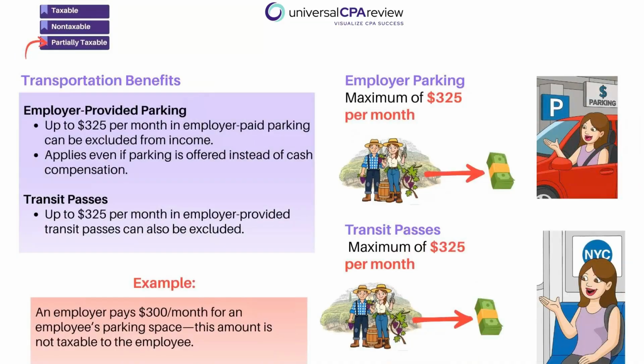Transportation benefits also give exclusions up to certain monthly limits. All right, so be familiar with the limitation for the current year, and that can be included for parking or transit passes. This is going to be tax-free. So if Linda pays this amount towards her parking garage monthly, that's excluded from her taxable income. Anything in excess would be taxable. So these are inflation updated every year, but on exam day, they'll give you the limit itself. So just know this conceptually. Transportation and parking can be excluded up to a monthly cap.